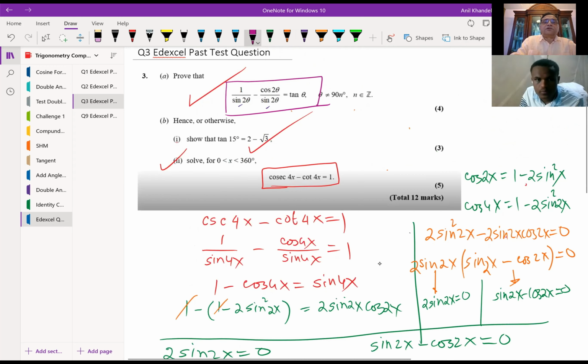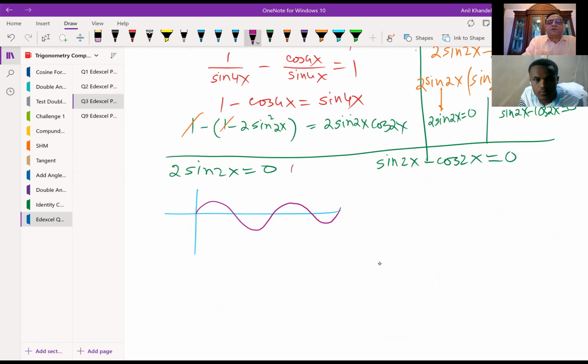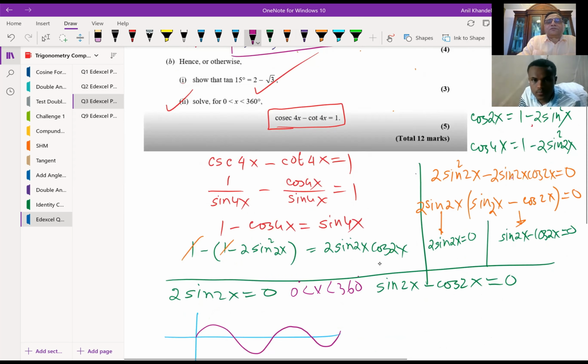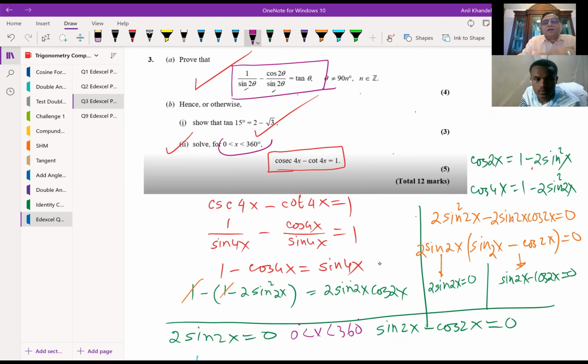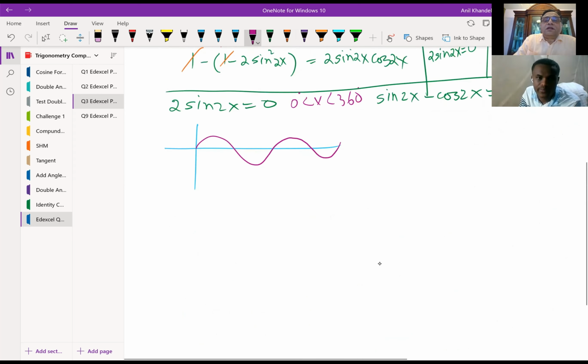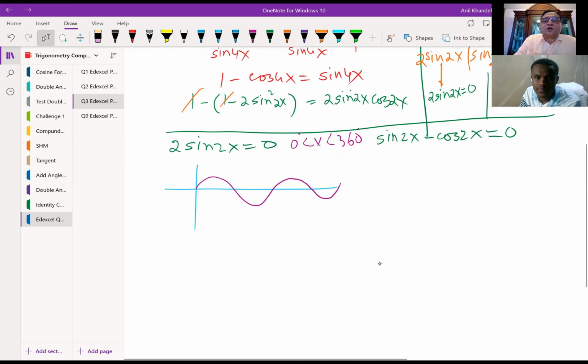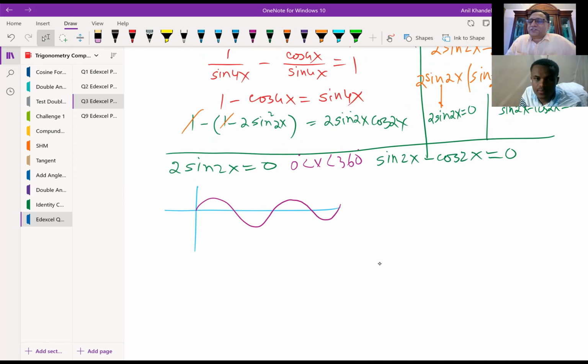We have to find between 0 and 360 degrees. Is 0 included? So this is very critical. Do you see this? 0 and 360 degrees are not included in the domain. You have to be very careful, right? And therefore, we cannot give a solution which includes 0 and 360 degrees. Now, for x from 0 to 360 degrees, for 2x this domain will be from 0 to 720 degrees, correct?